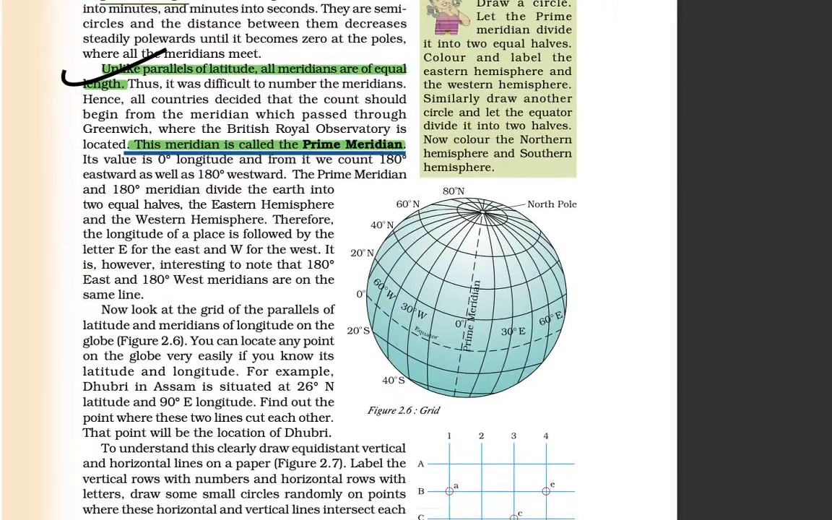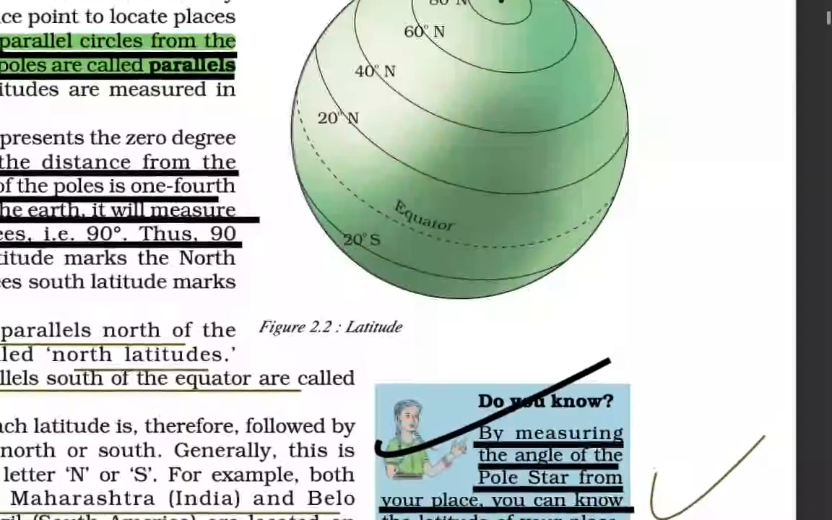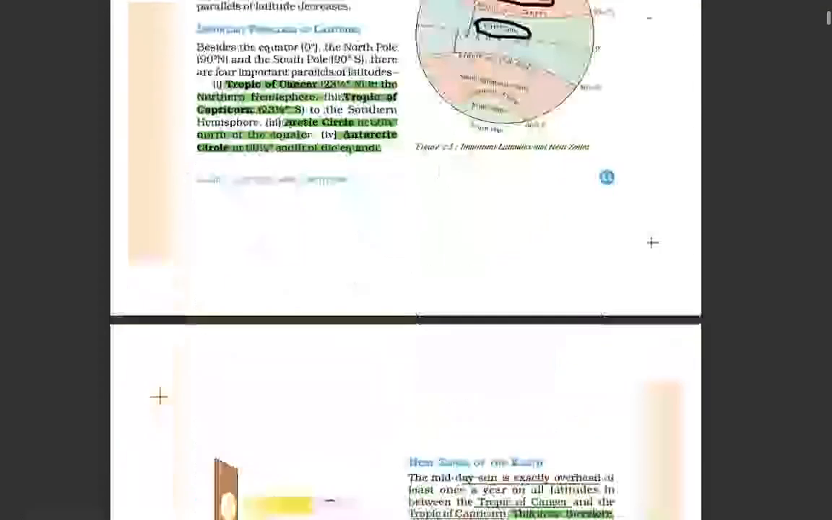Like if you move from the equator to here, you see the two are meeting here, so the distance between them varies from the equator up to the poles. While if you consider this one, there is no such difference between them. So this is what they are mentioning.